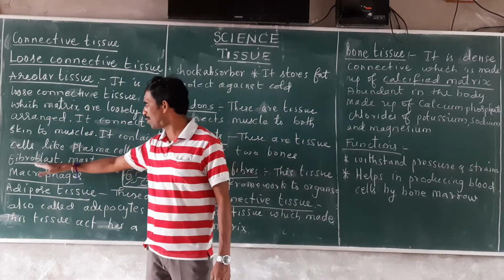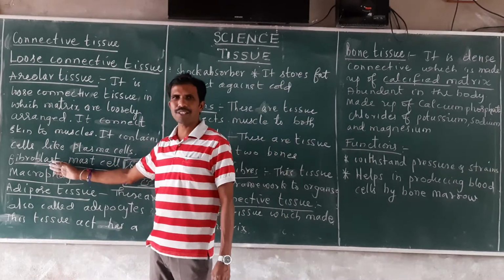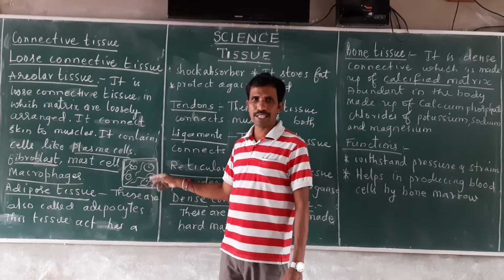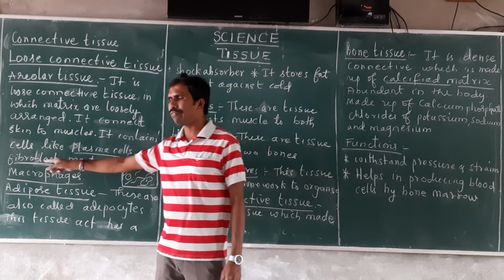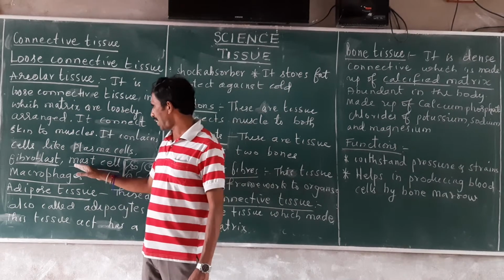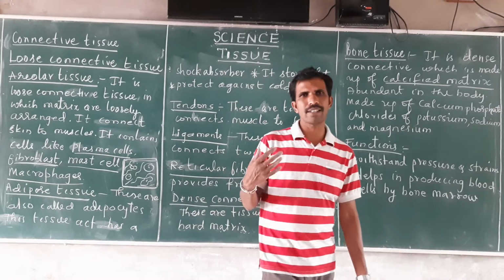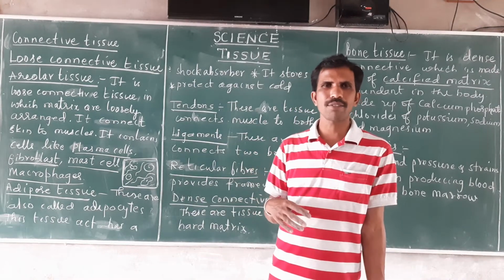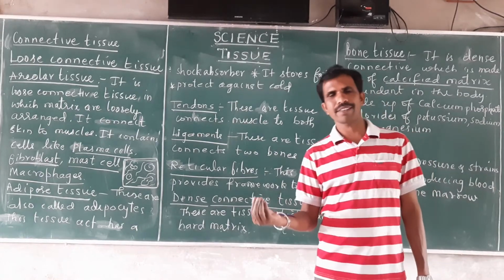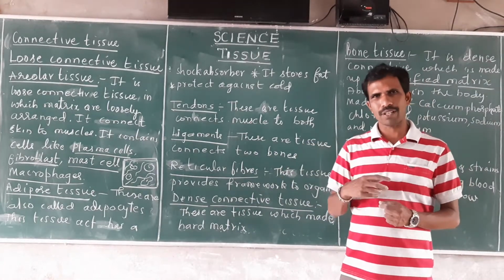It also has fibroblasts. Fibroblasts are the cells which produce fibers. I told you fibers will be there in the loose connective tissue. Those fibers are produced by fibroblasts. Similarly, it contains mast cells. Mast cells produce certain secretions which identify the foreign material inside the body.